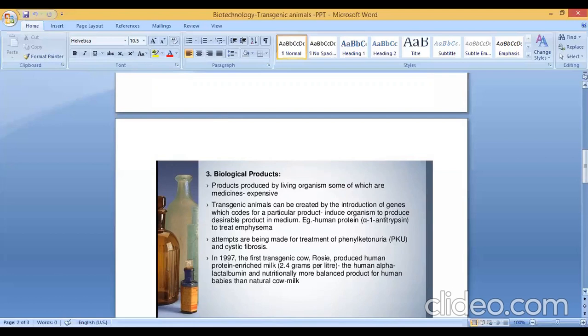It has very high nutritional value compared to other natural cow milk. Okay, so in which year? In 1997, the first transgenic cow, what is the name of the cow? Rosie, produced human protein enriched milk, 2.4 grams per liter.